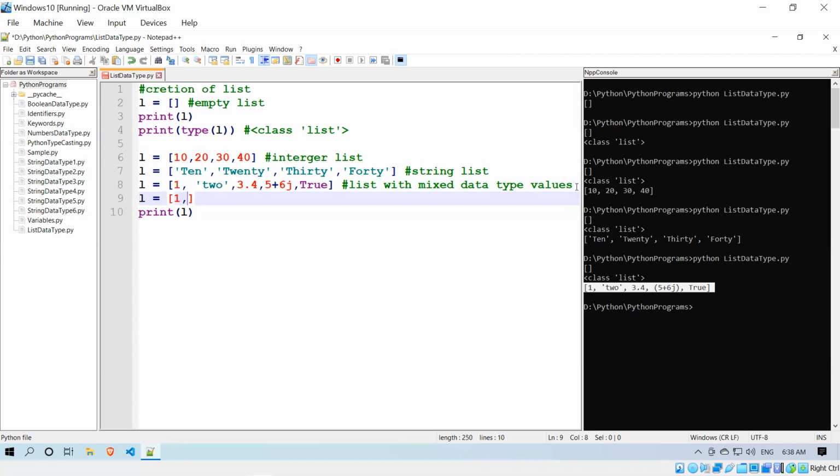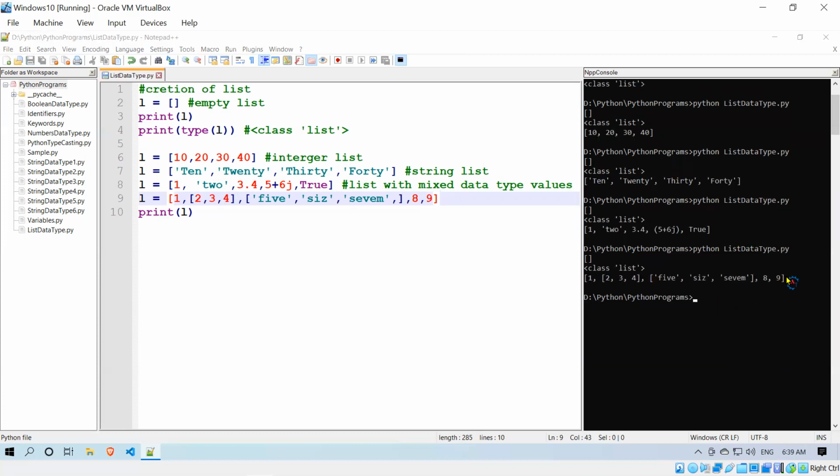So we'll see 1, and after that I'm putting another list inside that list, something like 2, 3, 4, and then I'll put 5, 6, 7, and then again integers, something like that. When I run this, it will print as it is.